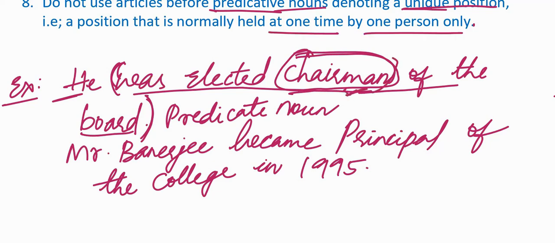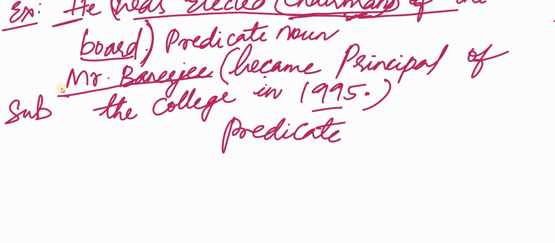Mr. Banerjee became principal of the college in 1995. Mr. Banerjee is the subject, and whatever information comes after the subject becomes our predicate. The whole part from 'became' to '1995' is our predicate. Can you identify a predicative noun which is a unique position?